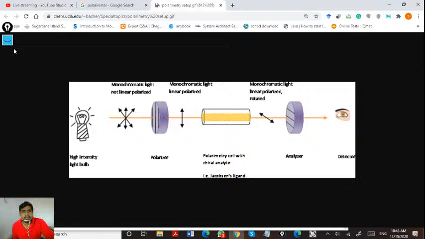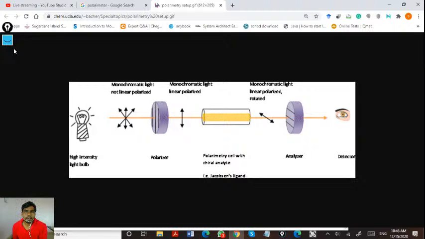Otherwise the angle will be the same, when it is transparent or without any curved molecules. So these curved molecules are said to be optically active molecules because they are not planar, not symmetric molecules.